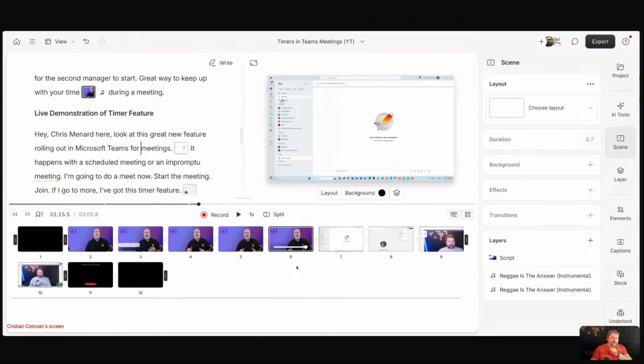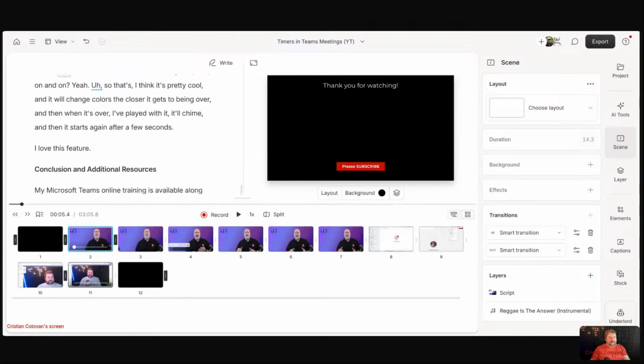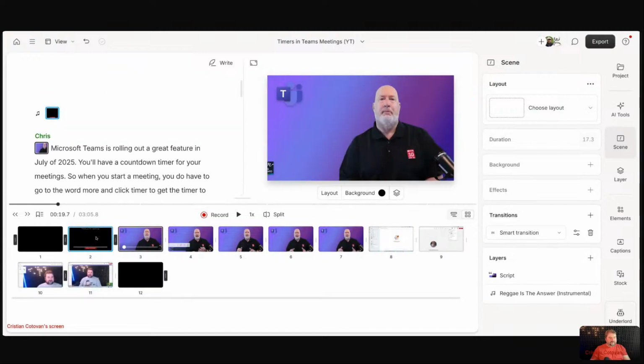Now, let me see what I have not done. You can reorder scenes here, by the way, and they'll move the scene and the content. For example, I'm just going to take the end screen here, which is this scene right there, which I use for YouTube. If you move it around and drop it at the beginning, look at that. It's put it there, right?